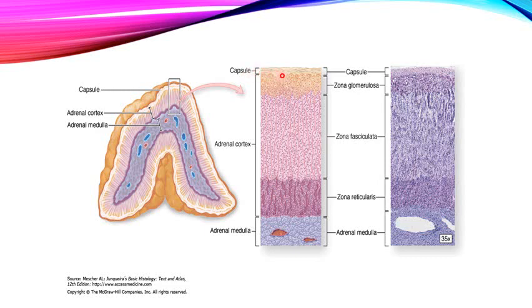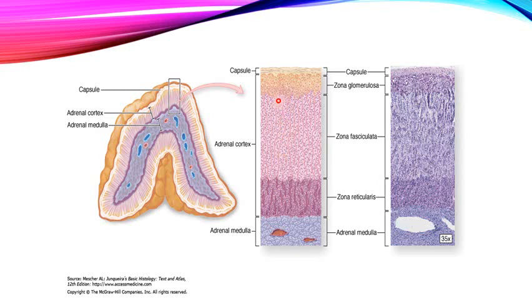The capsule has a very rich network of reticular fibers, and as these move inward they take the important blood vessels along with them.